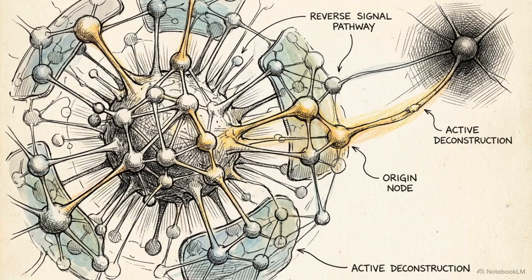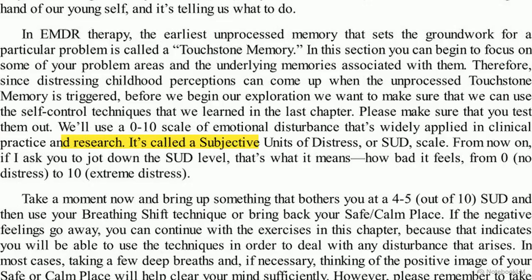Isolating the negative cognition allows the brain to follow the signal back to where that specific belief about the self was first encoded. The Subjective Units of Distress, or SUD, scale provides the quantitative metric for this process, measuring the disturbance from 0 to 10.